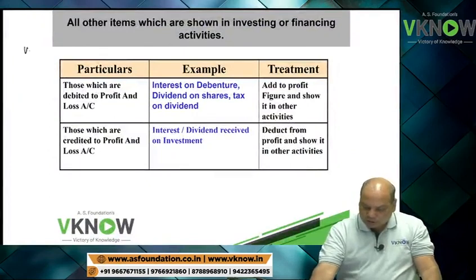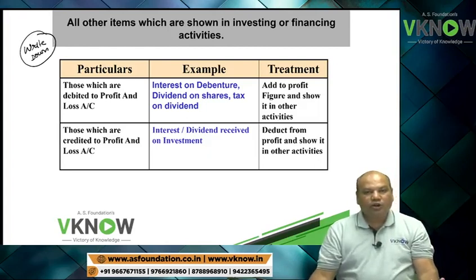Now next note, write down the third type of adjustment. I have told you there are three types of adjustments in indirect method.